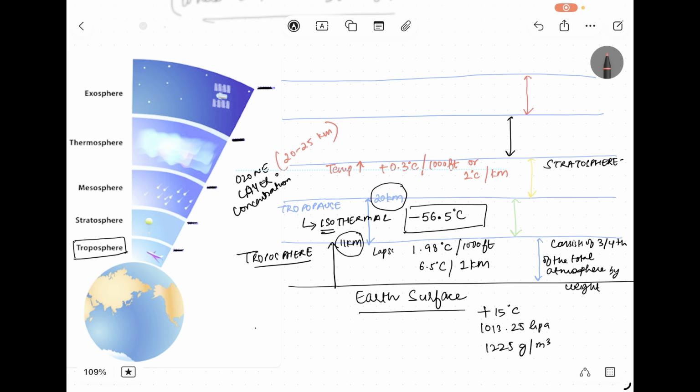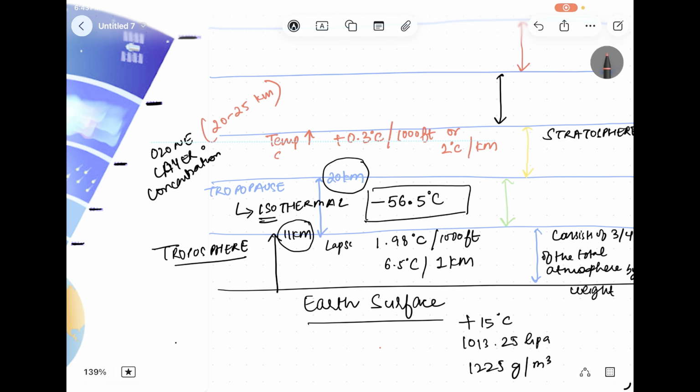Now the second most important thing to remember here is the cloud. There is one cloud that is known as mother of pearl, or also known as nacreous clouds. This is an important question that might come in the exam, that which kind of cloud exists in the stratosphere.